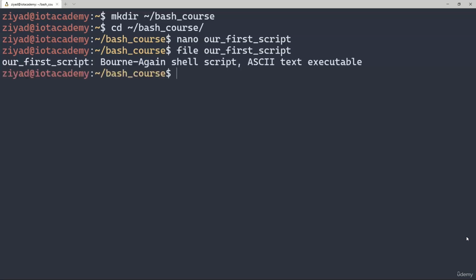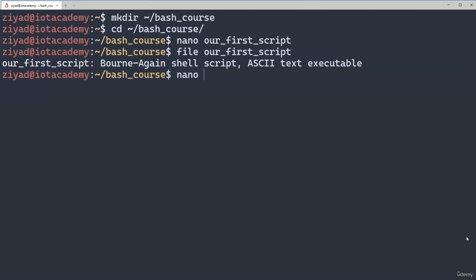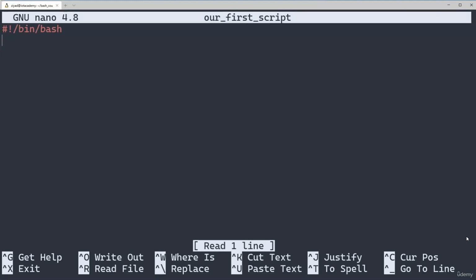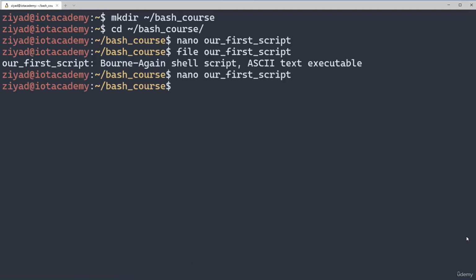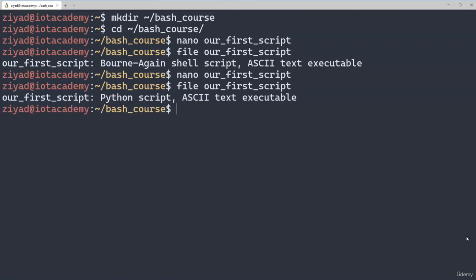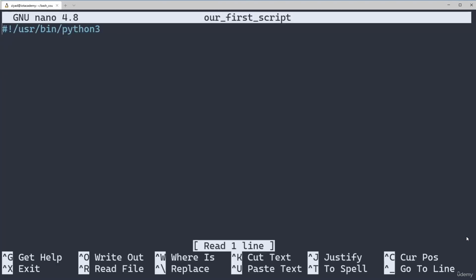However, if we go inside and change our shebang line to a path to the Python interpreter, which is /usr/bin/python3, and then we save the file using Control and O, and exit using Control and X, and then we run the file command on our script once again, we see that the shell now thinks that we have a Python script. Cool, right? Let's open the script again and change our shebang line back to the one needed to write a bash script, which is #!/bin/bash.